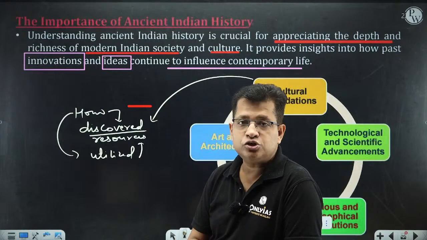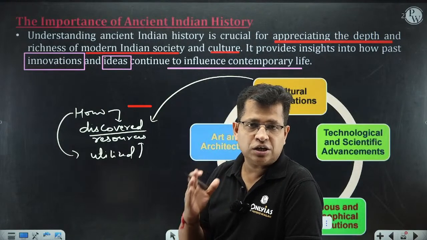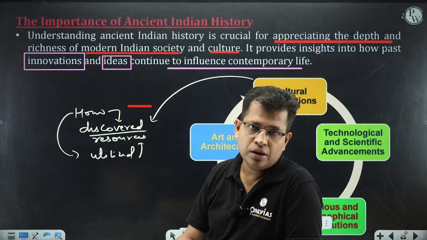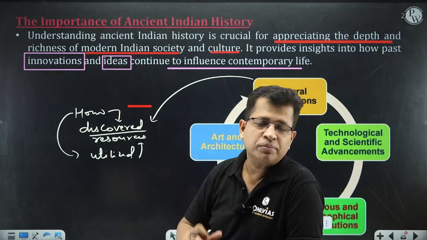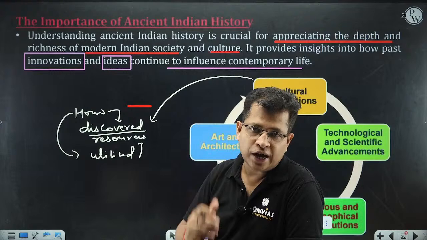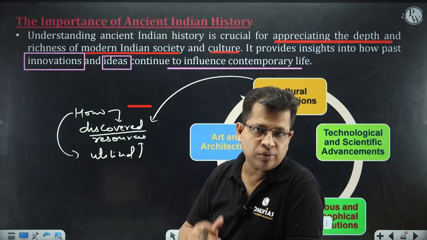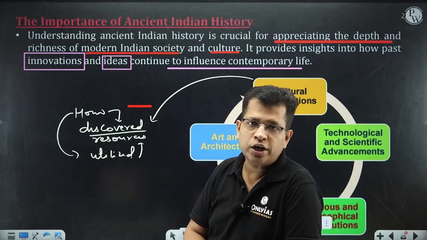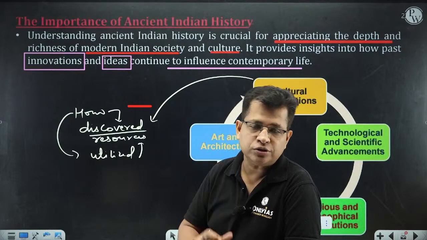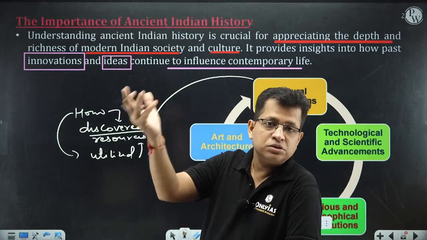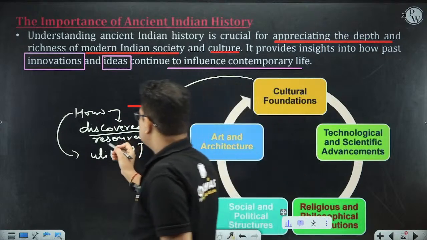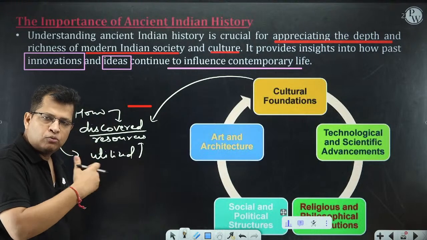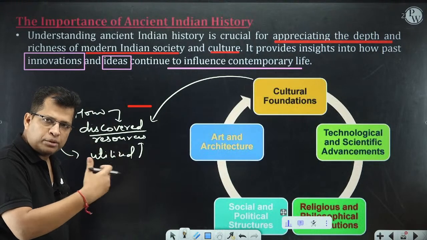We must have seen the transformation from Janas to Janapadas, Janapadas to Mahajanapadas, and then Mahajanapadas into Rajya. Just because of the discovery of resources, like iron, agriculture, the fertile tract of land, water resources, etc. How these factors were working for the transformation from Janas to Samrajya. These resources can also be mines, minerals, water, agricultural land, the soil, etc.